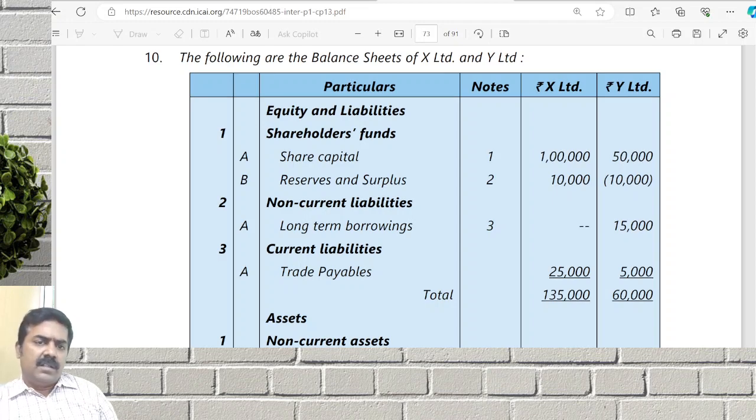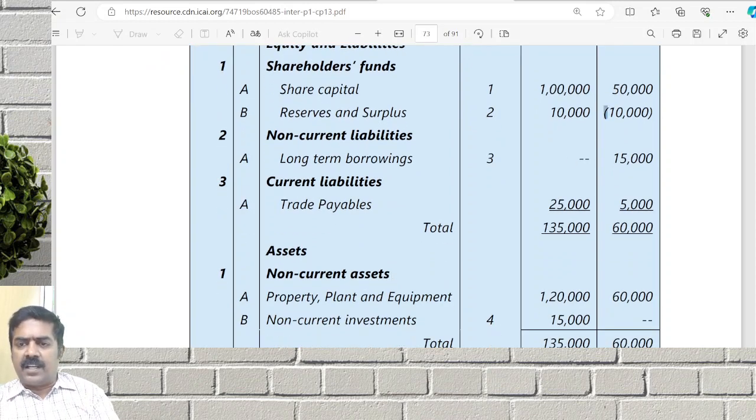Balance sheet of which companies is given? X and Y are given to us. Please read through, go through, then we will solve. We are given share capital, reserves and surplus, the second company has a negative balance.